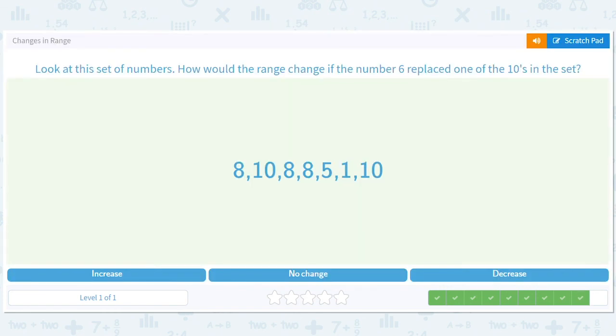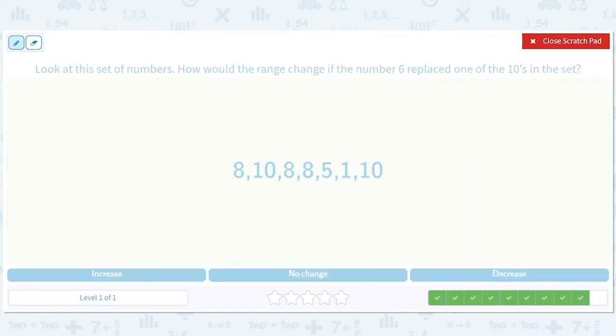How would the range change if the number 6 replaced one of the 10s? Aha. But again, it's only one of them. There's still this 10, and there's still this 1. So there's still the same highest number and the same lowest number that there used to be. So no change. The range was 9 before, and it's still 9 now.